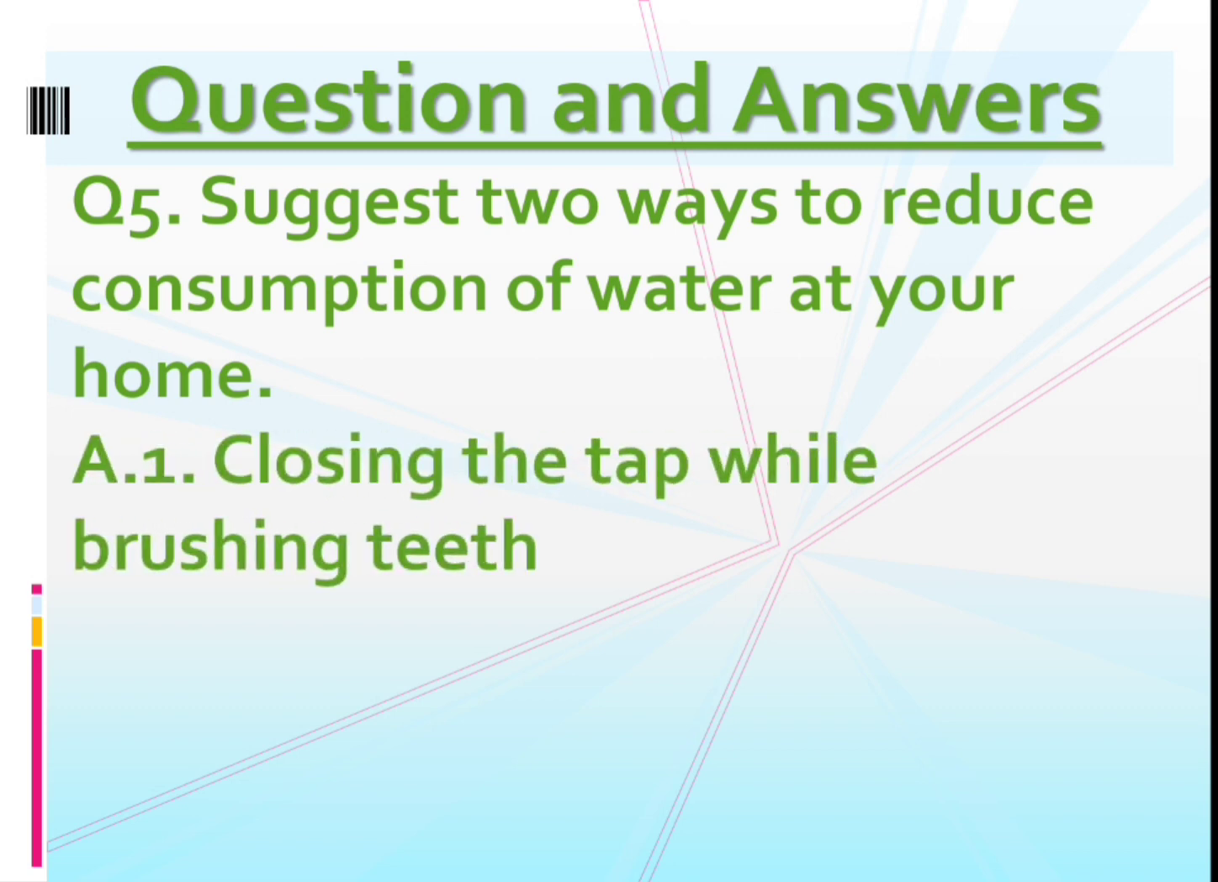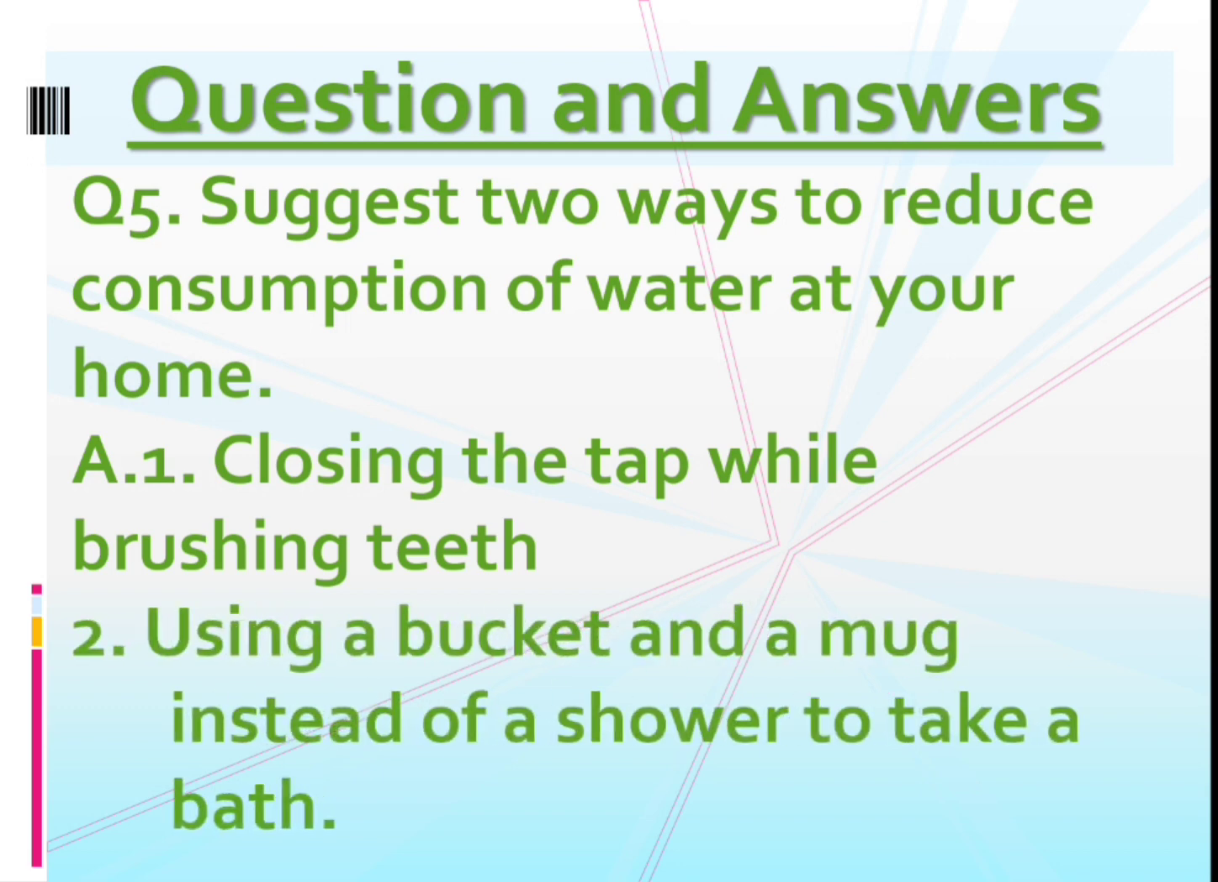So how many ways? Closing the tap while brushing teeth, and also use a bucket and mug instead of a shower to take a bath. Not only this, you can write anything like repairing the leaky taps and pipes, or reusing the water from washing clothes to flush the toilets, or using the water used for washing the fruits and vegetables, we can water the plants. So in that way, any two you can mention. Okay, children. So write this answer.